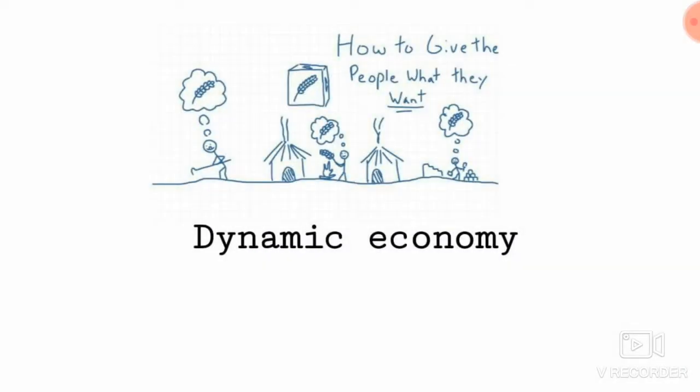Then dynamic economy. What is this dynamic economy? Dynamic is the opposite of static. Dynamic means it will always change. Economy simply means it is related to money, right? So you can relate dynamic economy to the current pandemic situation. Before corona, the prices of products were at a particular rate. But during corona and after corona, what about the prices? Definitely they will increase, right? So based upon the condition of the country, the government will fix the price of the products. That is called dynamic economy. Again, this will be beneficial for the king, so they accepted it.